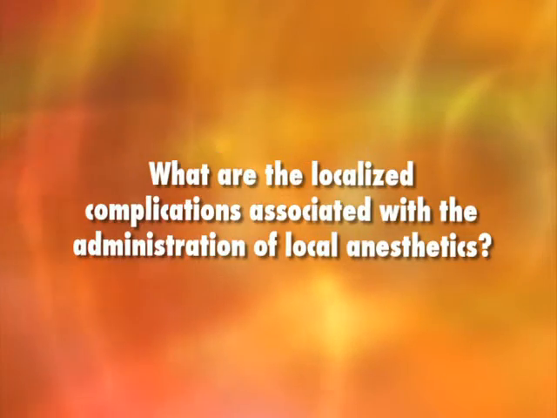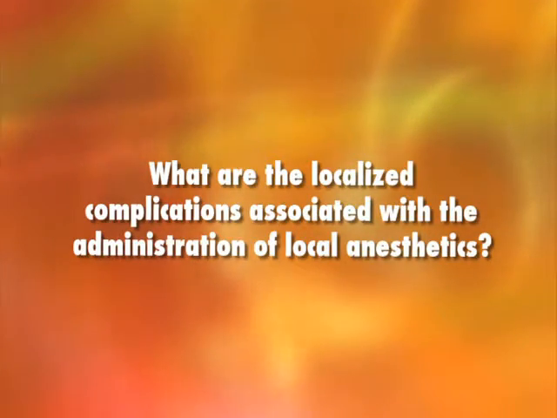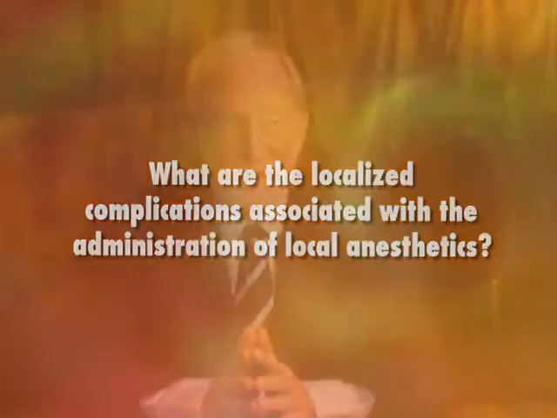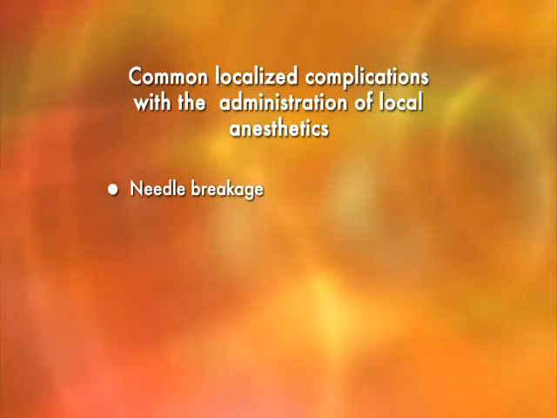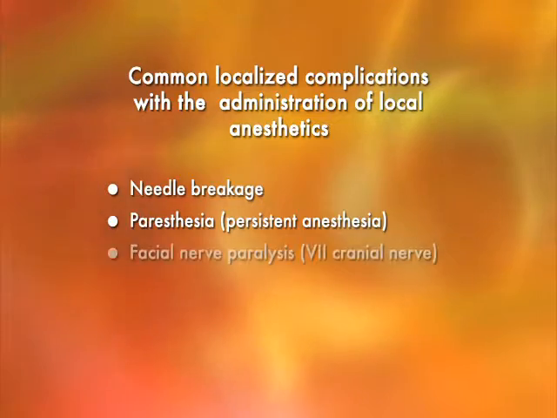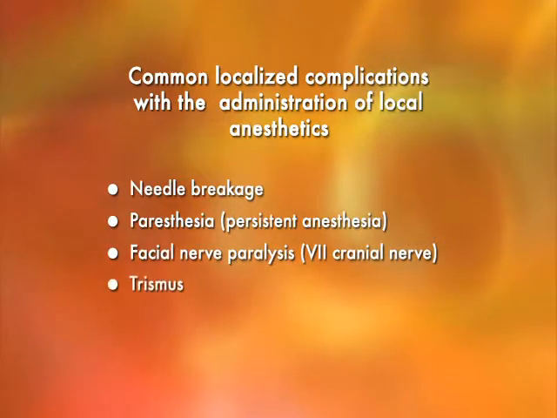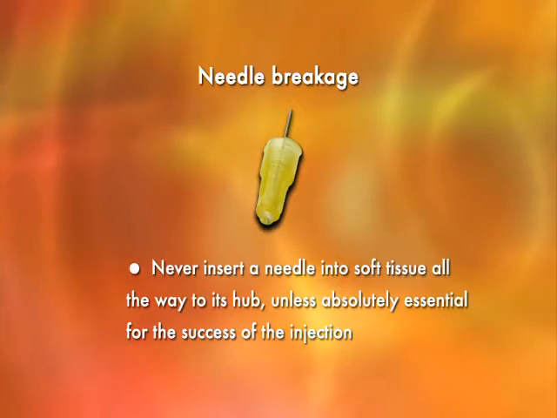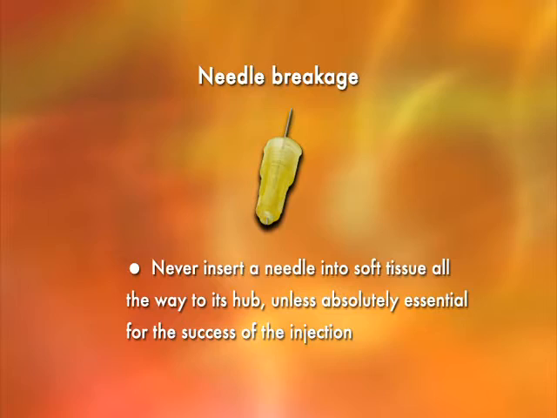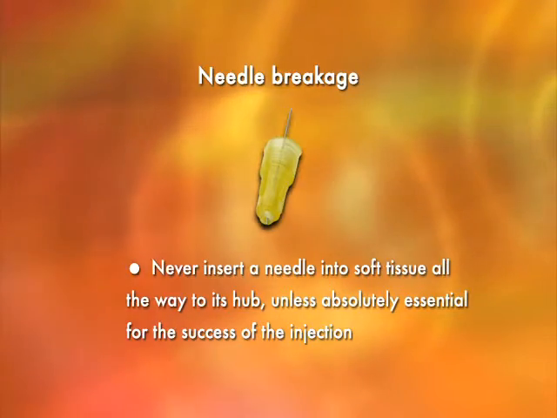What are the localized complications associated with the administration of local anesthetics? The most common complications are needle breakage, paresthesia, facial nerve paralysis, and trismus. Needle breakage may be prevented by never inserting a needle into the soft tissue all the way to its hub, unless it is absolutely necessary for the success of the injection, and by not using 30-gauge needles.